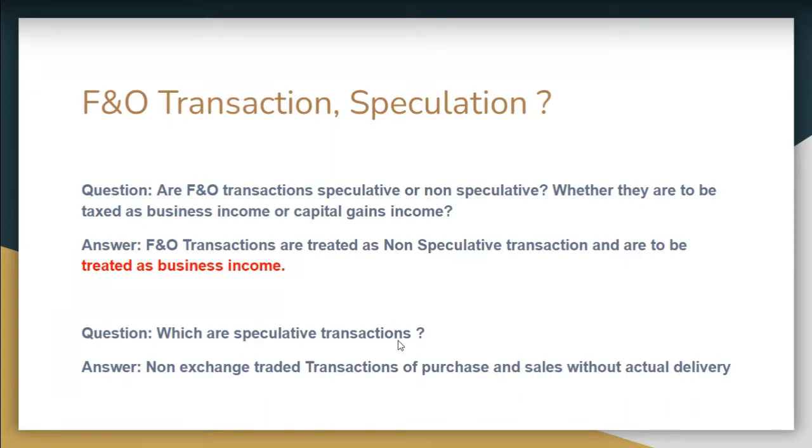Thank you. So the speculative transactions are where the actual delivery is not happening, like in an intraday transaction, where we are not taking any delivery. We are buying and selling the shares within the same day without taking any delivery. The concept behind it is that the actual delivery of goods is not happening. The exception is only FNO transactions. FNO transactions are also transactions where delivery is not happening, but these are specifically excluded from speculative transactions.